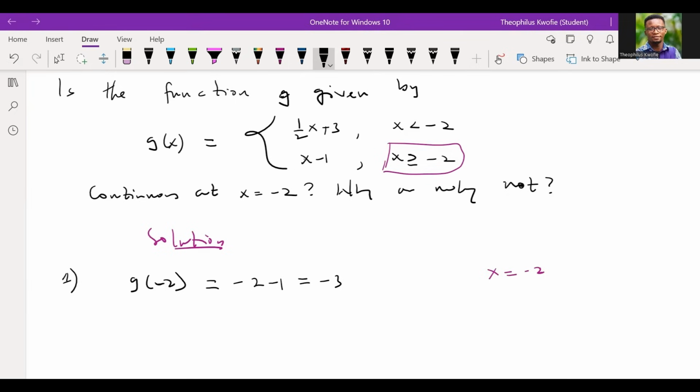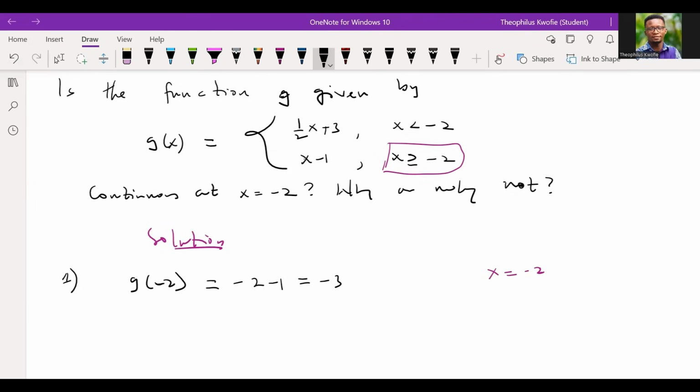Please, do you all get it? I think at this point, let me explain it once more so that you understand it. The function we are given is a piecewise function, and since we want to find out whether it is continuous, the first condition we have to meet is that the function evaluated at the point -2 must exist. But since it's a piecewise function, there are 2 functions there. Since we want to evaluate the function at exactly x equal to -2, we have to check the conditions attached to the functions.